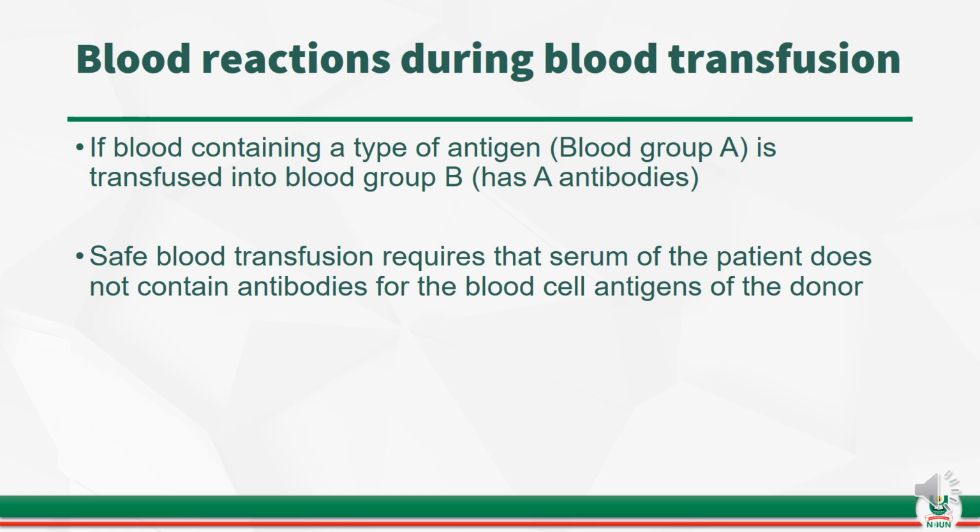These antibodies will react with the antigens in the blood group A to cause a blood transfusion reaction.